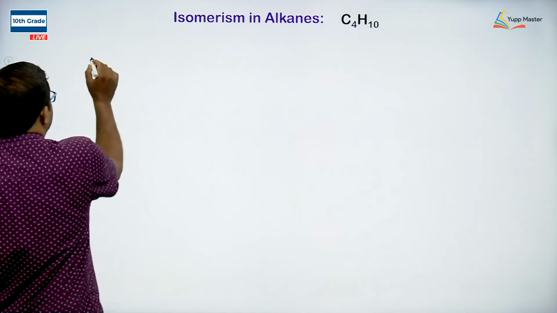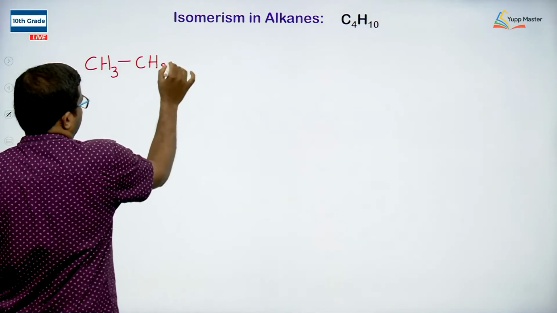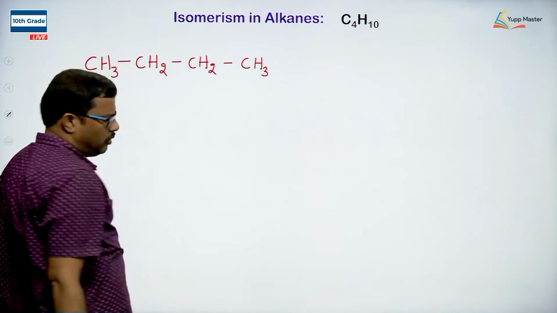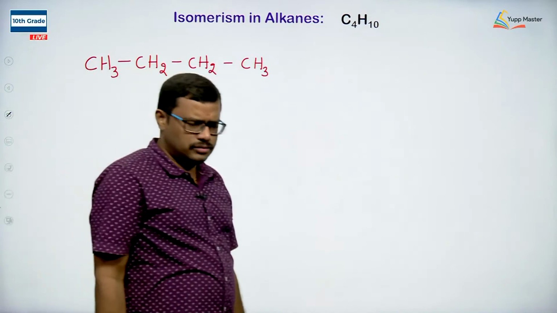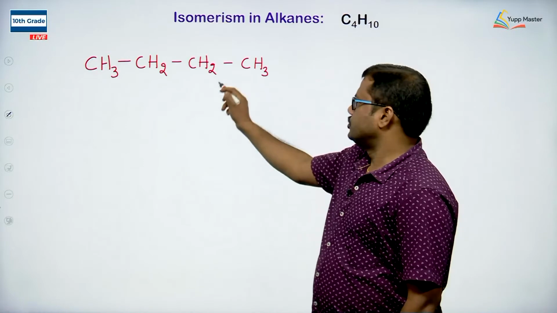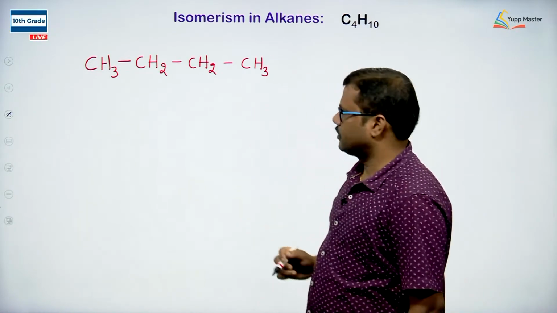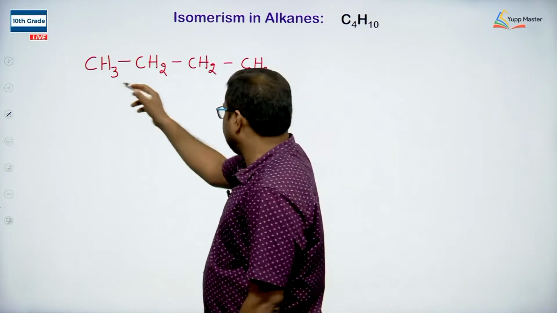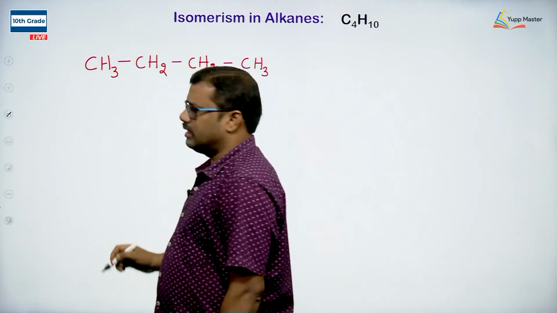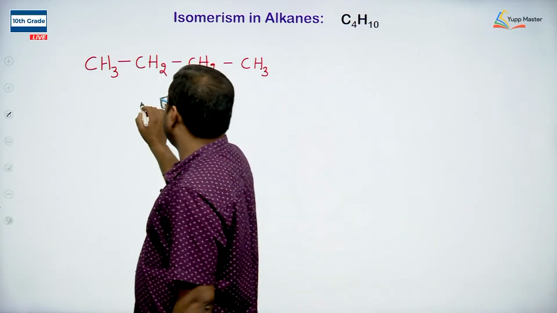So I can take 4 carbons in a straight chain. We know that carbon is tetravalent. In order to satisfy the tetravalency, I am attaching the hydrogens: CH3, CH2, CH2, CH3. Since we have 4 carbons, only one chain is possible, there is no branching at all. So directly you can write the name of this compound according to IUPAC as butane.